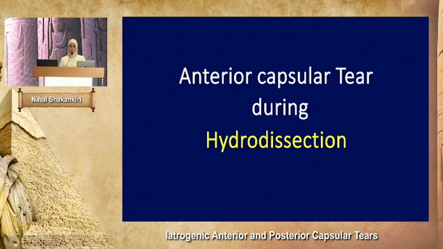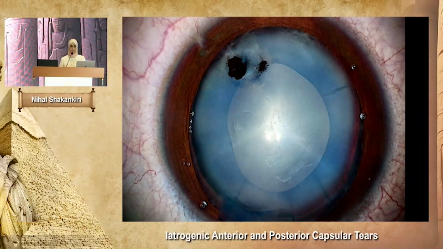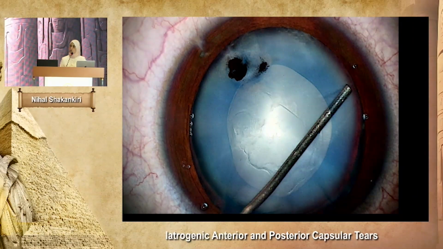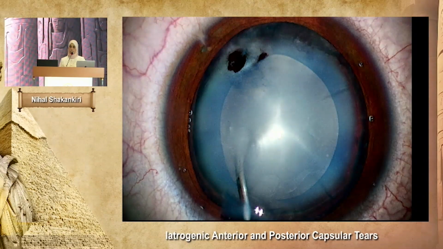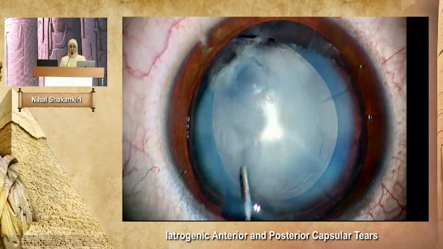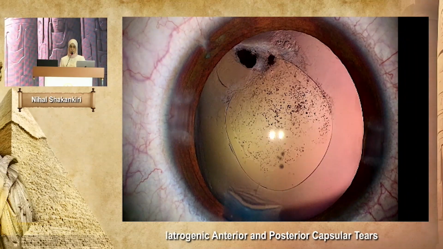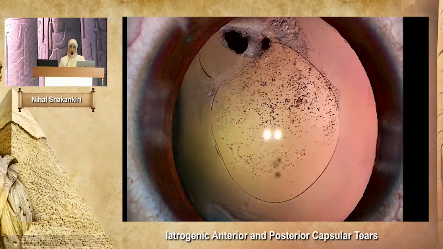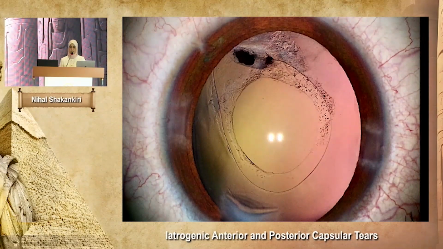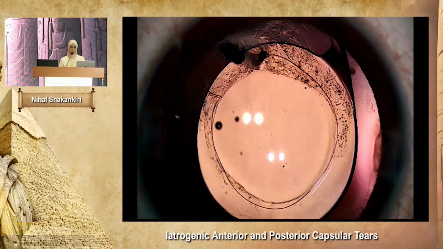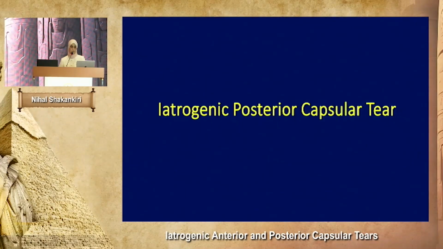Iatrogenic tear during hydrodissection. Here, after irrigation aspiration, once you have a fibrosis in the anterior capsule, you should take care. It's better not to do hydrodissection or hydrodelineation. Why? Because it tears up easily. You have here a tear. But despite the presence of the anterior capsular tear, you can still perform posterior rhexis, anterior vitrectomy, and implant the intraocular lens inside the capsular bag.